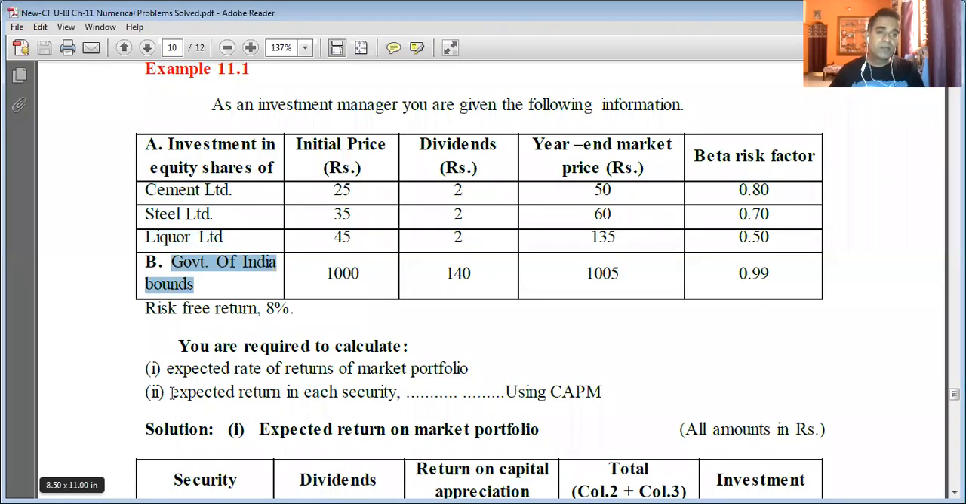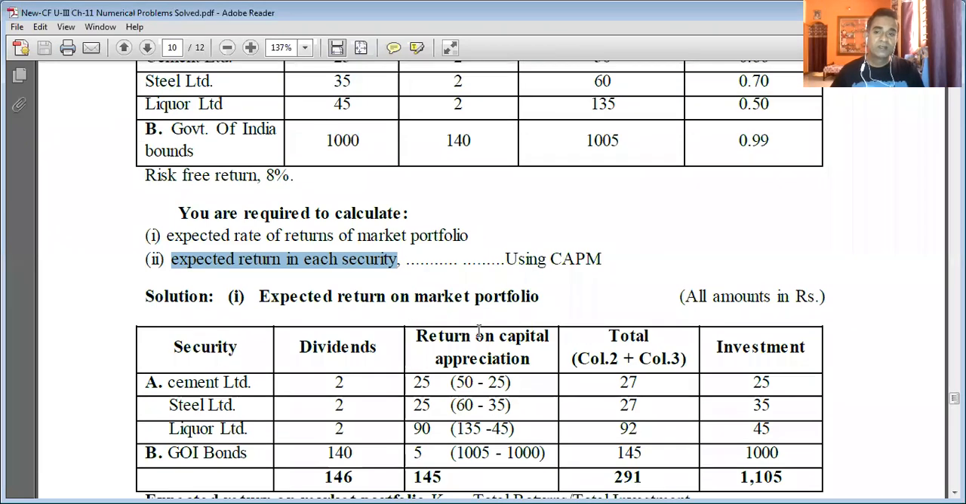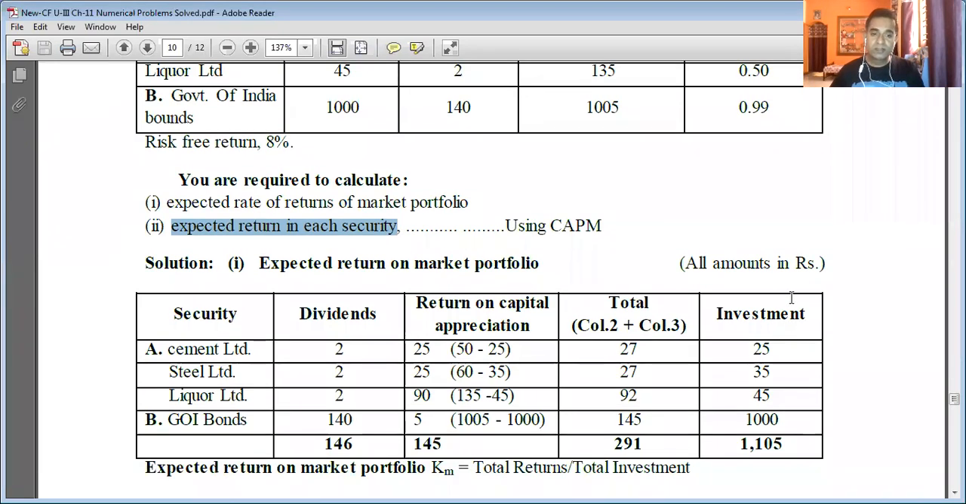So the second part of the question is that you are required to calculate the expected return on each security, 1, 2, 3, 4, using the capital asset pricing model. So here in this problem, how it is different is that the capital asset pricing model is used to find the returns of the market portfolio as well as the expected return on each security, and not the cost of equity capital. So you can expect such problems. You need to be paying attention.